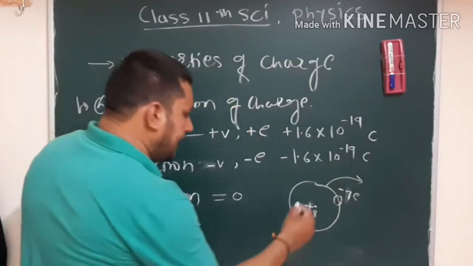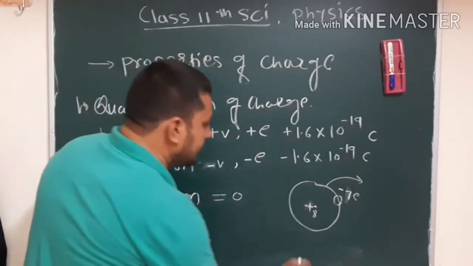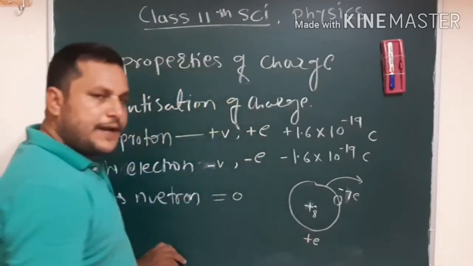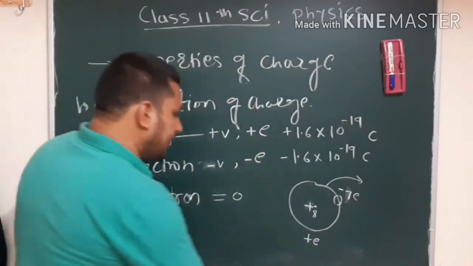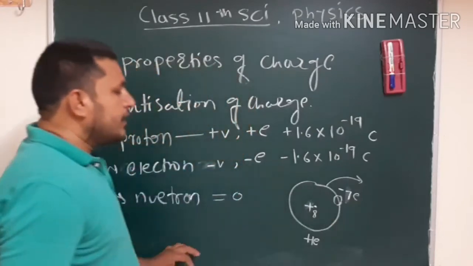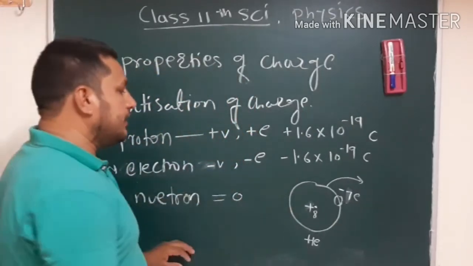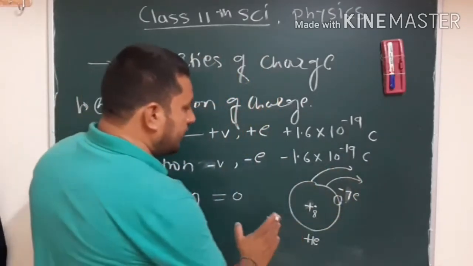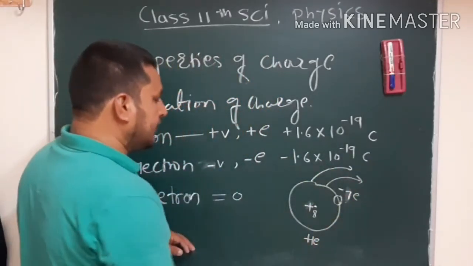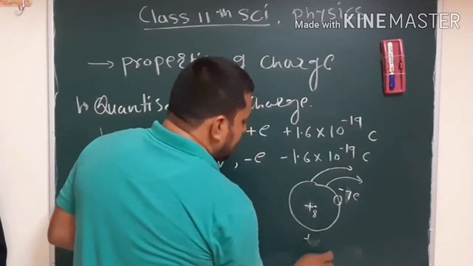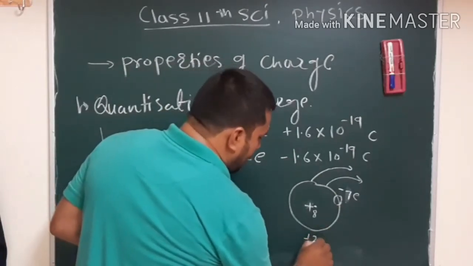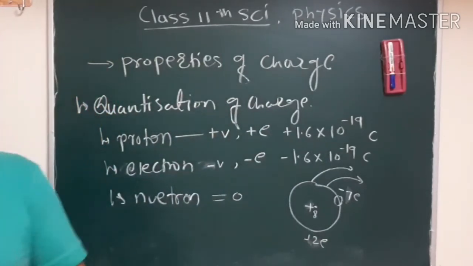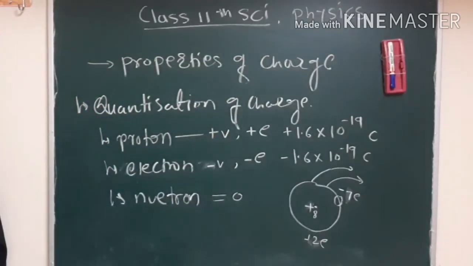Suppose I give one electron from this atom to somewhere, then it will be updated to 7 electrons, and the net charge on that atom is what? Plus e, 1 plus e. If again I give another electron to someone, or remove the electron from that atom, then the net charge on that atom is what? Plus 2e. So the net charge will be updated.